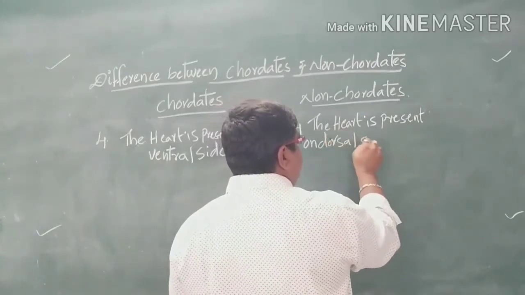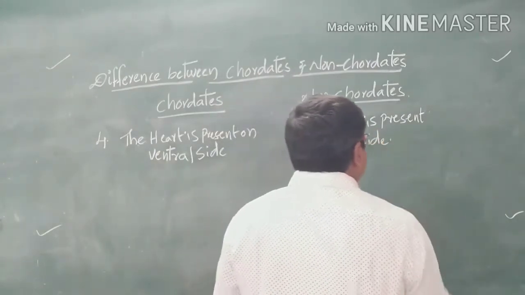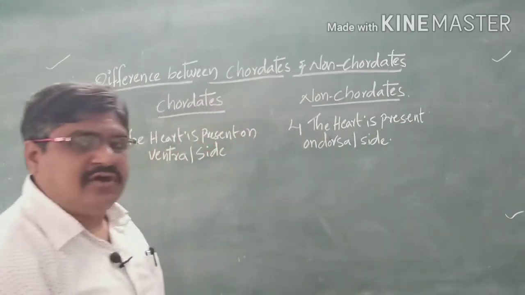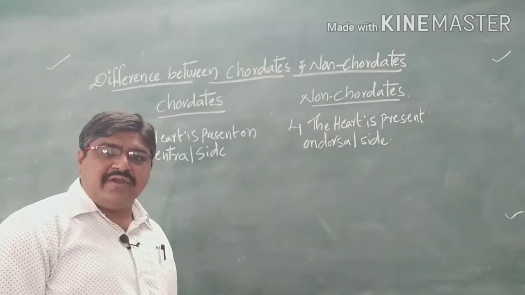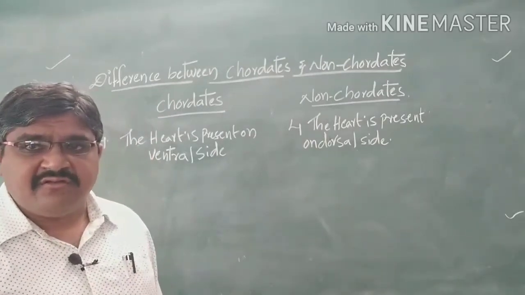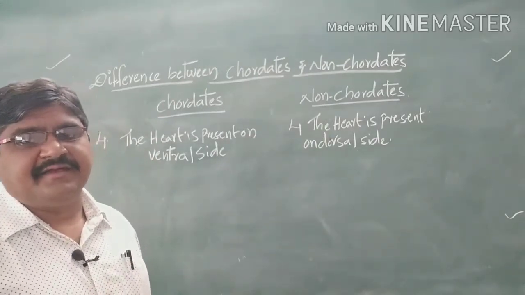In vertebrates or chordates, the heart is present on the ventral side.